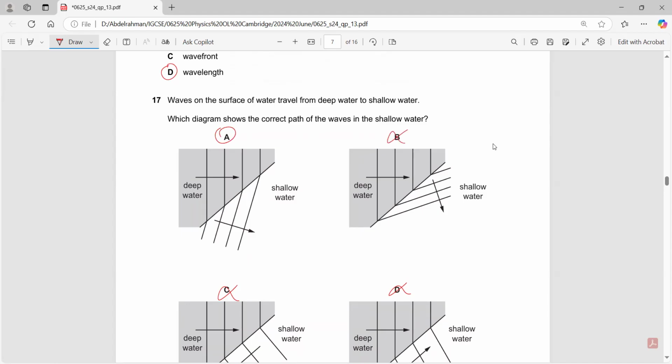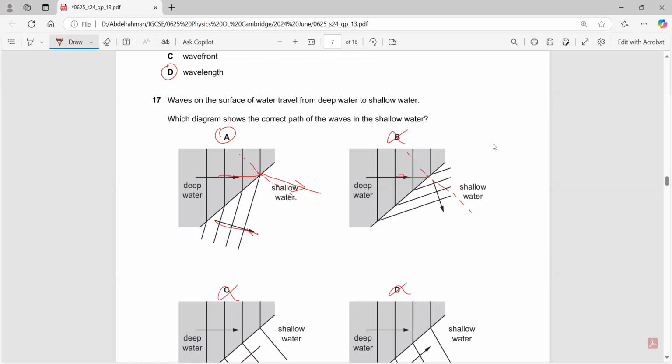Why? Because, for example, if you have this wave moving in this direction, at this point you need to draw a normal line. So the wave bends towards the normal line in this way, which is the same direction. What happened in B? If I continue this wave and draw a normal line, the wave has crossed the normal line, all the way to the other side of it.